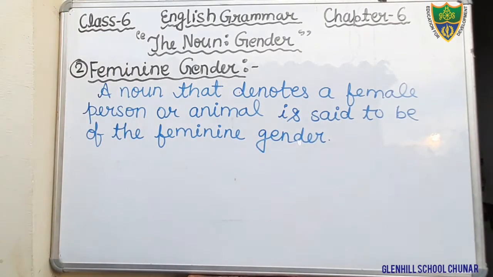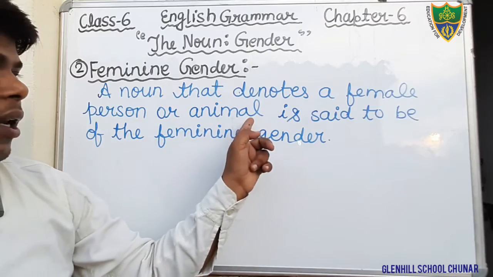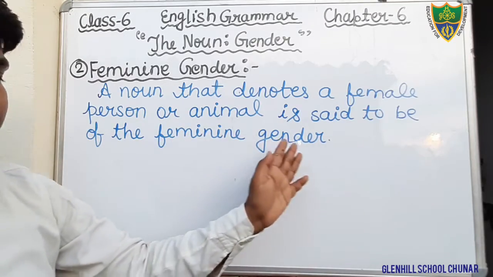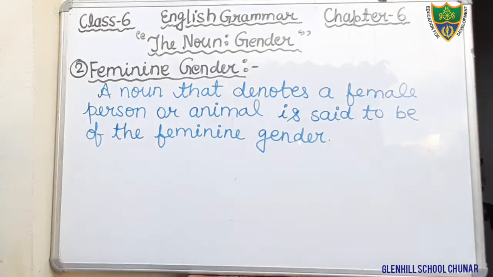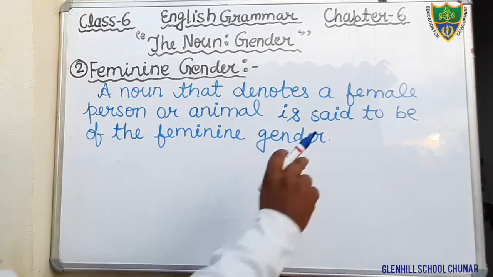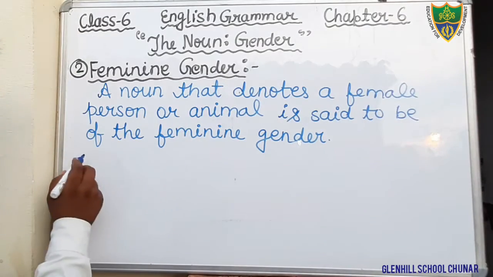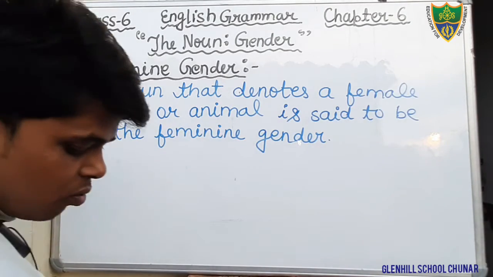Okay, students, just write it. A noun that denotes a female person or female animal is said to be of the feminine gender. Okay, I have already told you, the noun which denotes a female person or female animal is said to be of feminine gender. Example we will see now.